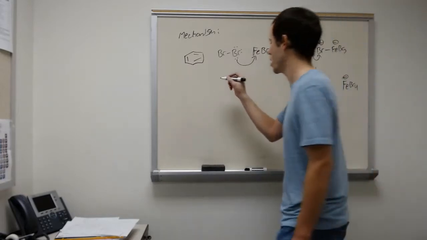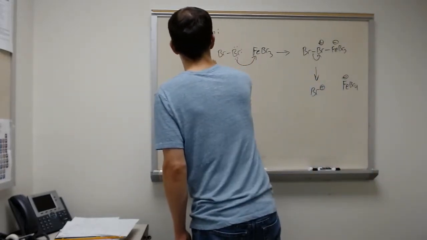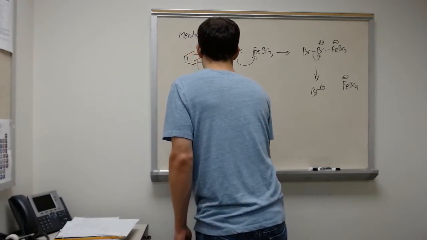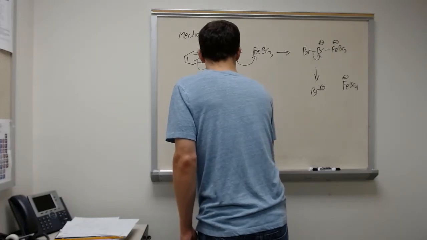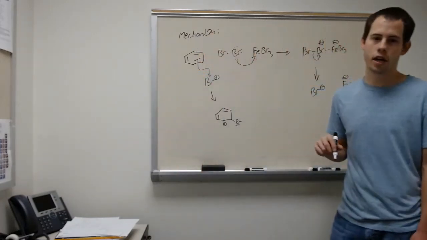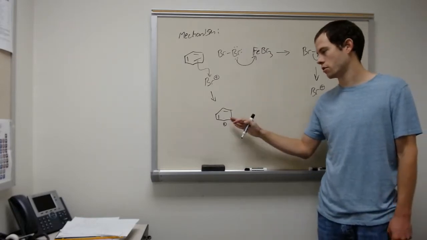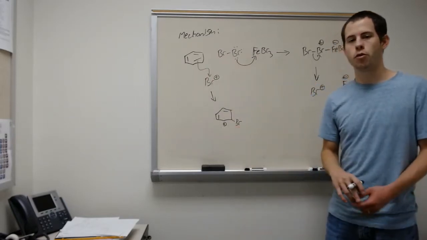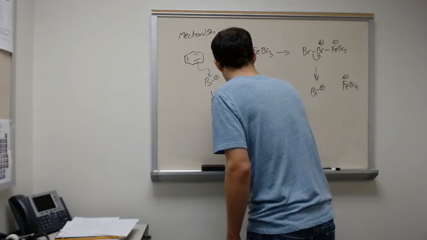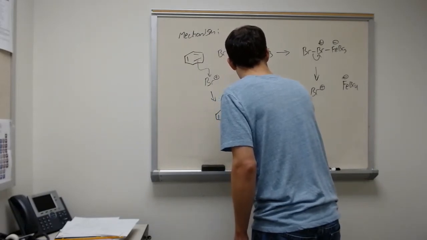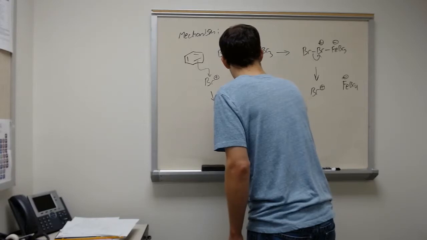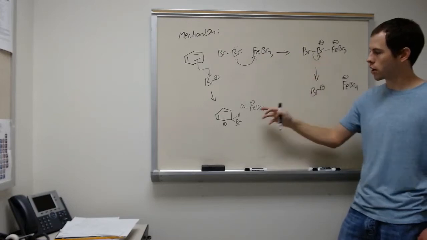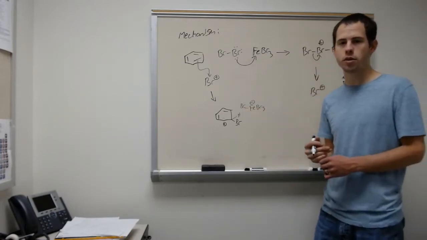So I'm going to draw it again over here. Again, in this case, since it's just benzene, it doesn't matter if it swings out on this carbon or that carbon. I had this carbon attack our bromine, and so our positive charge ends up over here. So now we need to re-aromatize. It's these electrons that the bromine gave to the iron earlier that come back and pull off this hydrogen. So we make HBr as a side product.